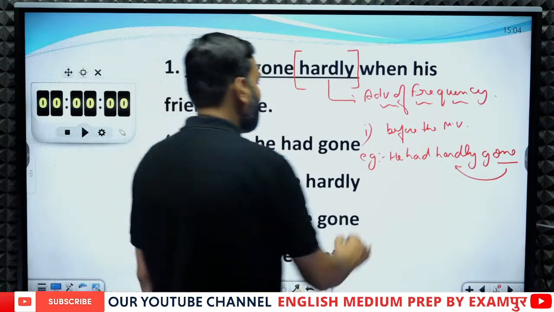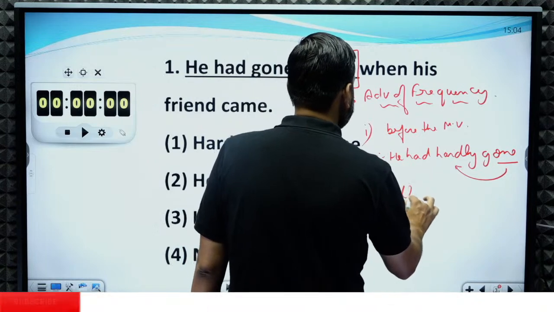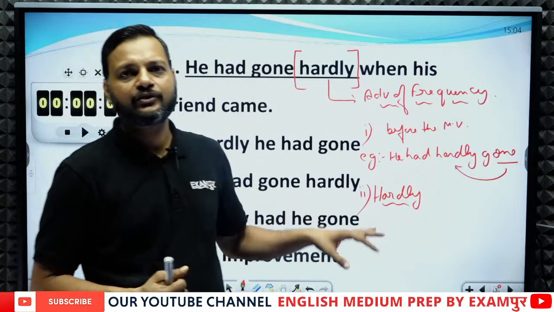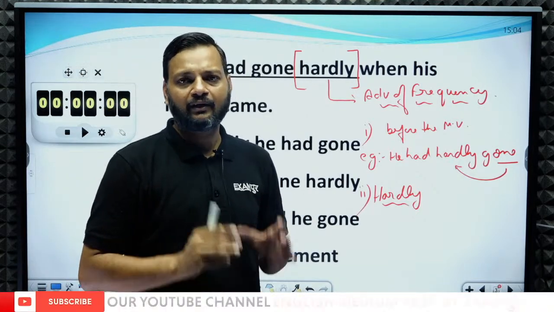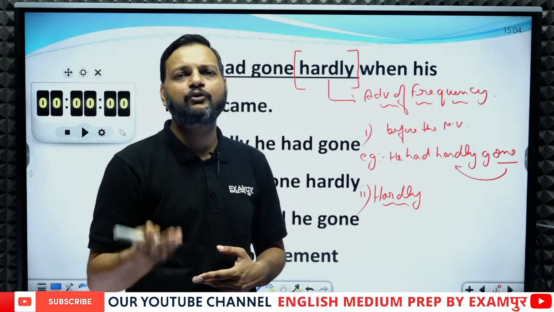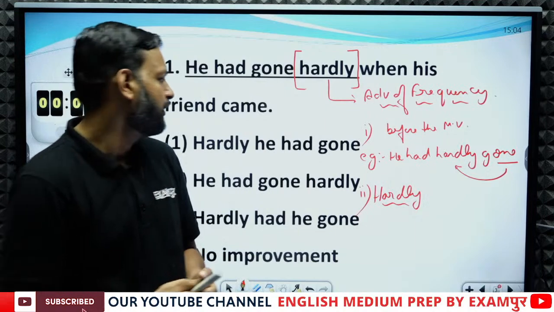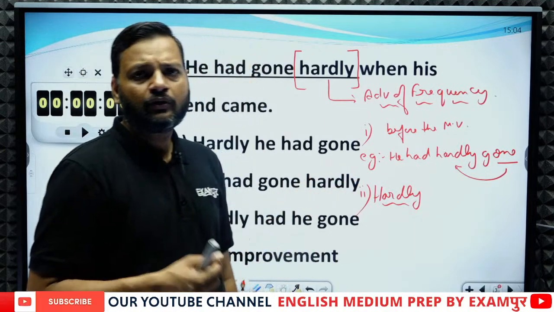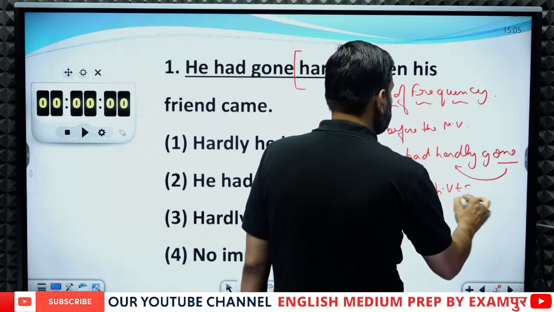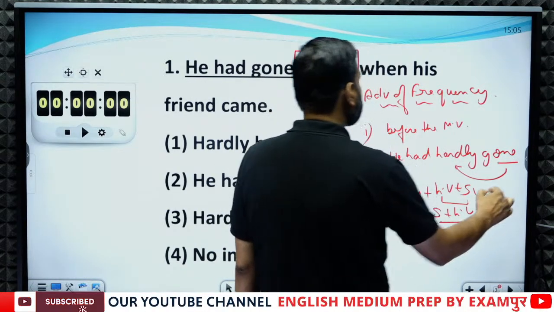And the second position of hardly is in the beginning. But when hardly comes in the beginning, today only I have taught this topic in my morning session, the inversion. I have taken 2 classes. If you want to watch, on Example channel and on SSC by Example channel, I have taken 2 sessions for this. So hardly can also be used in the beginning of a sentence, but whenever this happens, you have to write a helping verb after it. This is called inversion. You cannot write subject and helping verb. You have to write helping verb plus subject.